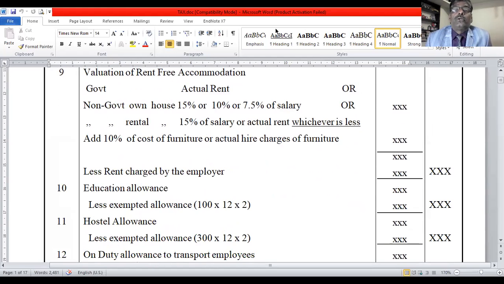Next is valuation of rent-free accommodation. I already explained this, but the clues are here.